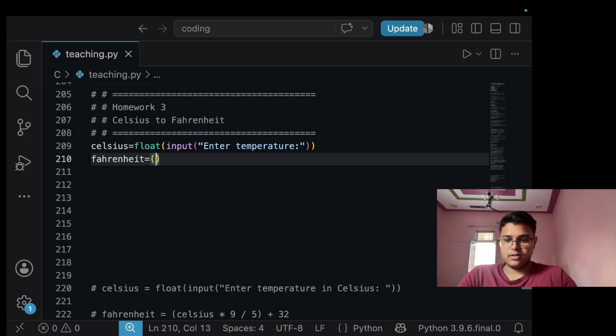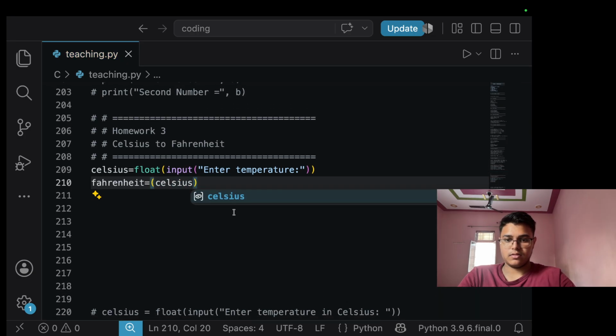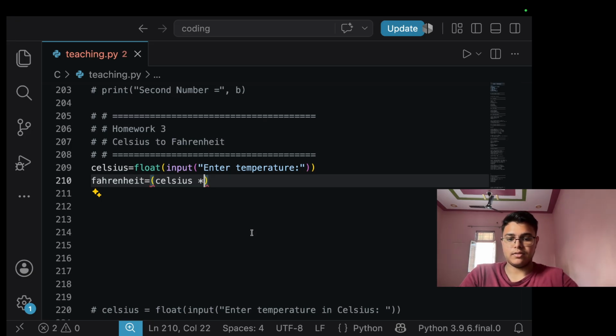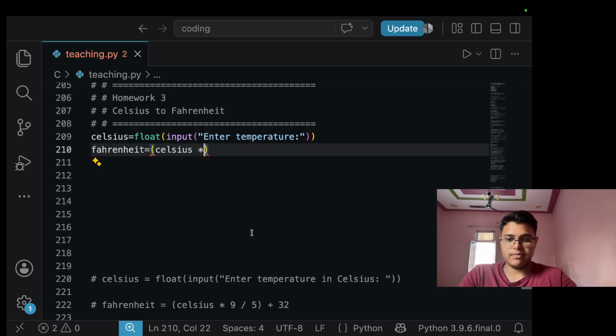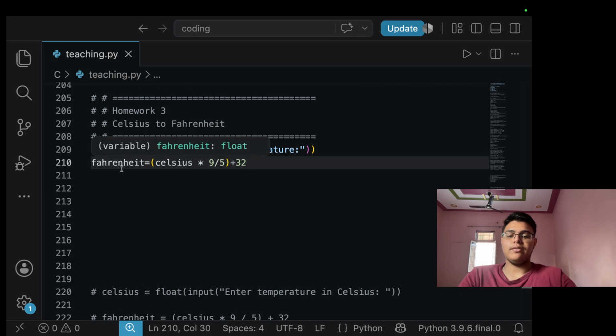which will be Celsius multiplied by 9 divided by 5 plus 32. Yep, this is the formula for Fahrenheit which we use.